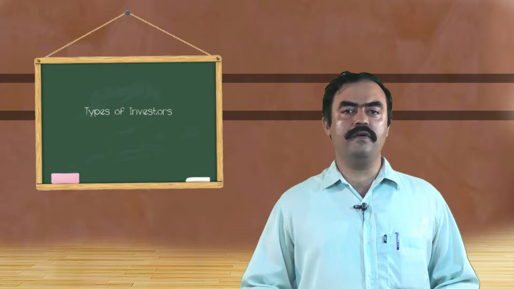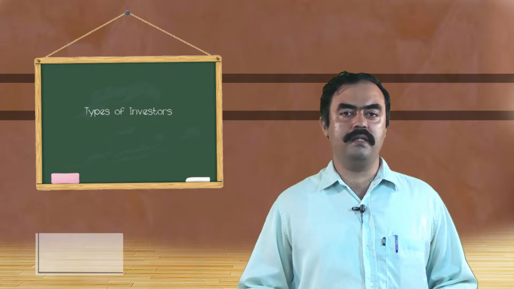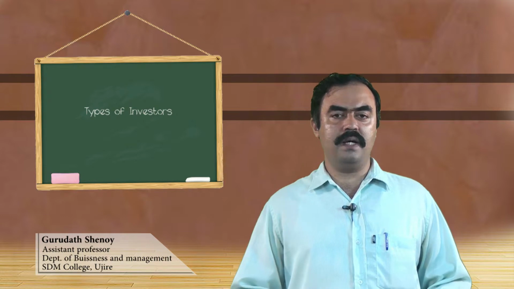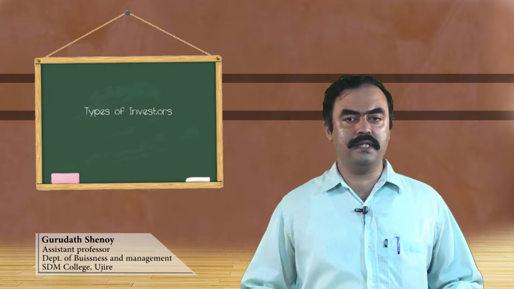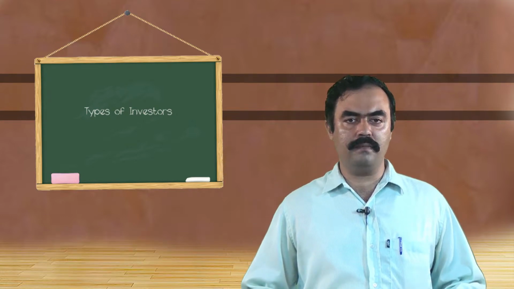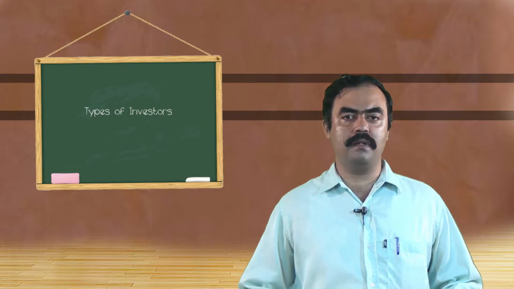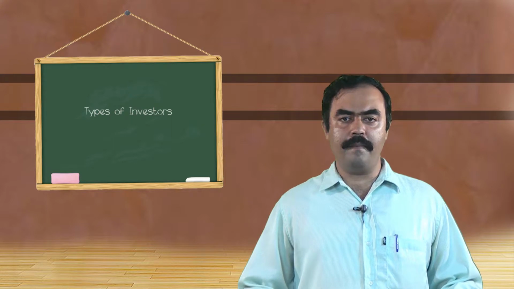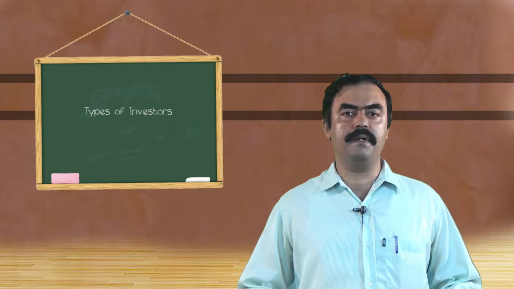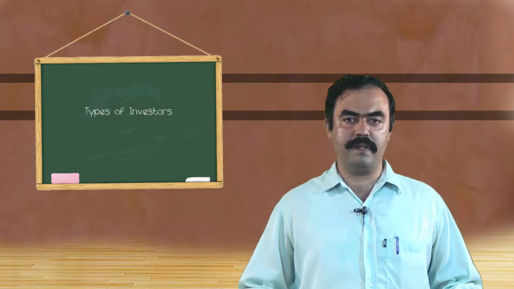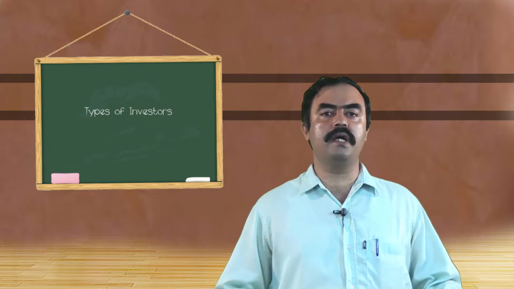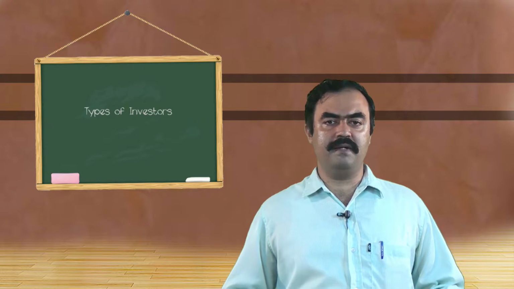So, continuing from the previous session, today I will discuss types of investment and types of investors. Types of investments, as we know, there are three types: long term, medium term and short term. Long term investment is any investment which you make for a time period of about 10 years. For example, real estate investment, gold investment and investment made in national savings certificate, all these are long term where we cannot reap the benefits immediately.